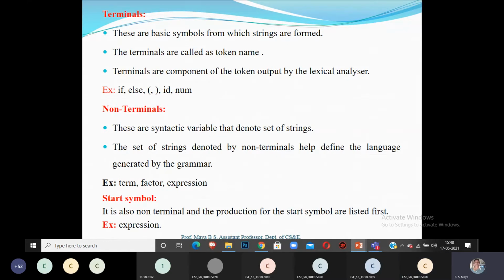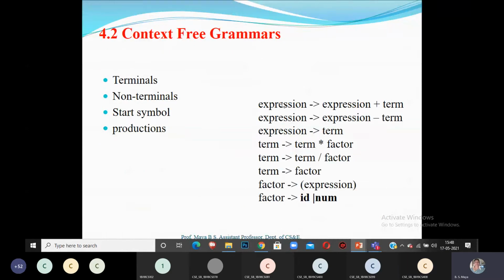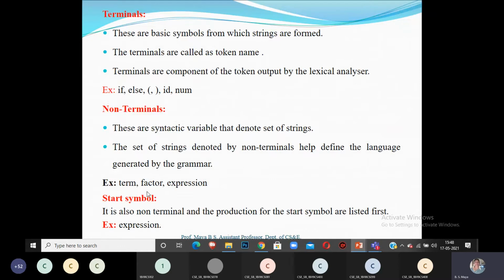The second one is non-terminals. These are syntactic variables that denote sets of strings. The sets of strings denoted by non-terminals help define the language generated by the grammar. Examples: term, factor, expression. You can observe here, these are all non-terminals on the left-hand side, before the arrow mark: expression, term, factor. These are all the non-terminals.